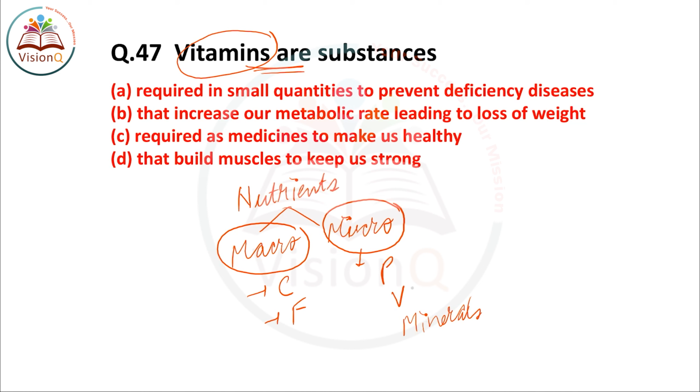So main use of vitamins in our body is they are required in small quantities because they are micronutrients, and they are used to prevent some diseases which are known as deficiency diseases. The right answer of this question number 47 is option number A.